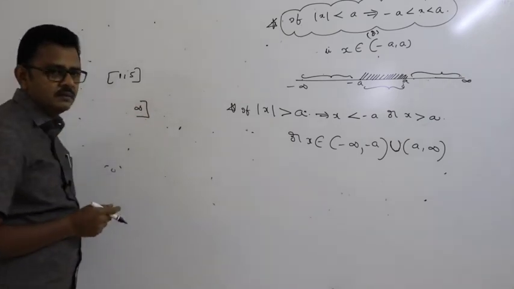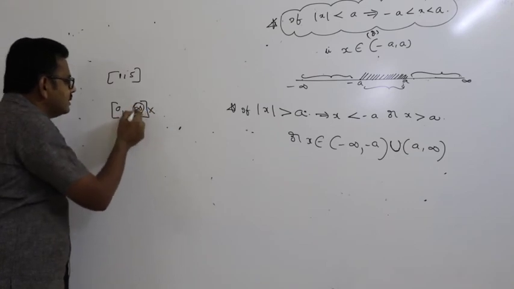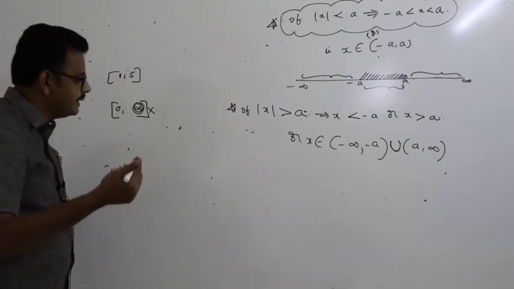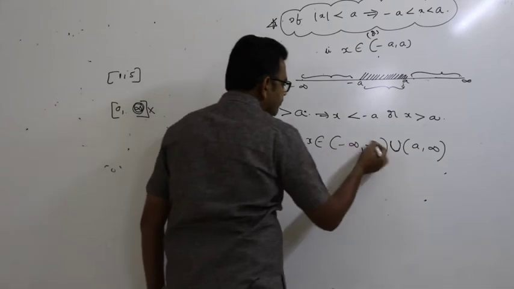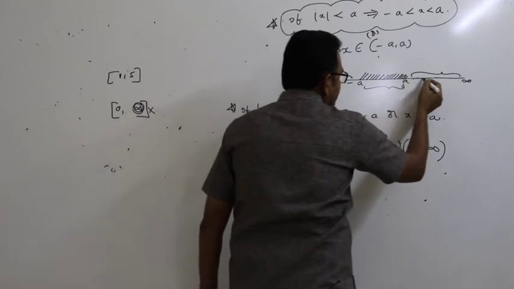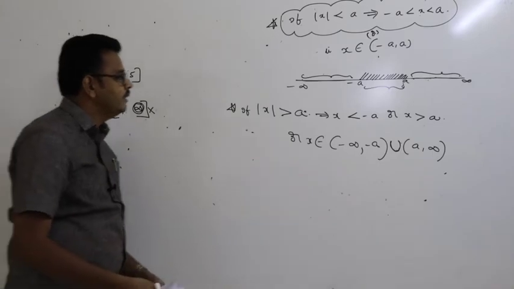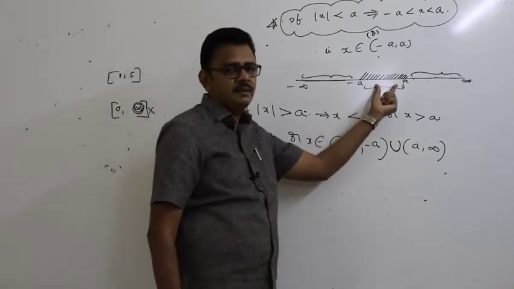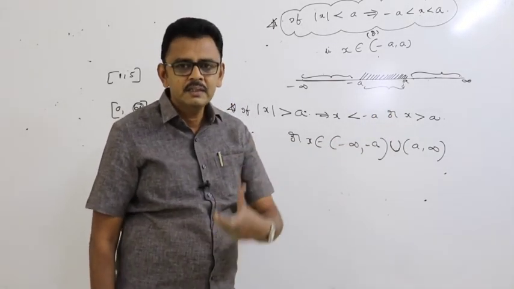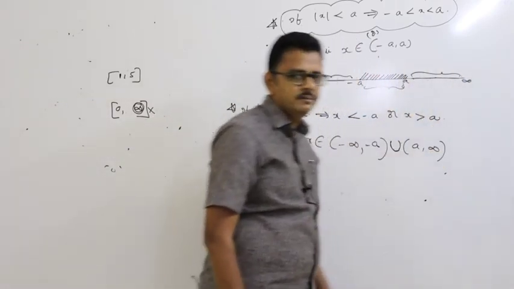Suppose you take 0 to infinity with a closed bracket. This is wrong. Why? Because infinity is not a final number. Infinity means a big positive number. So infinity is always an open interval. Minus infinity comma minus a in this interval, union a to infinity in this interval. Clearly, x values do not lie between minus a and a. Where do they lie? Excluding minus a and a. That means x values lie in this interval and also this interval.